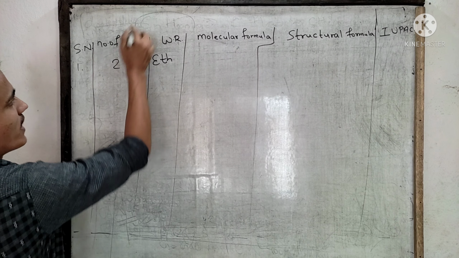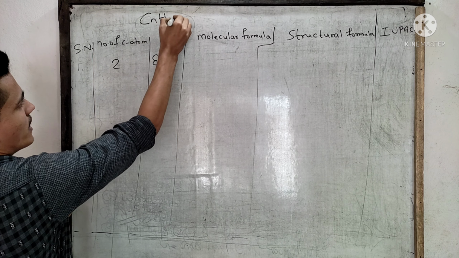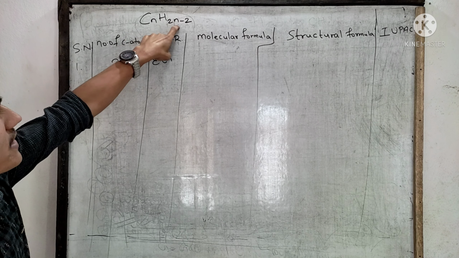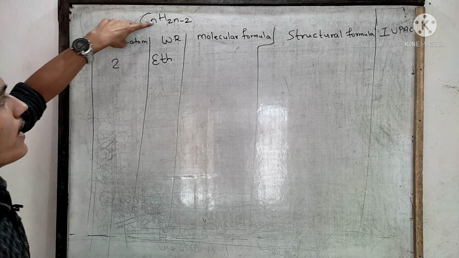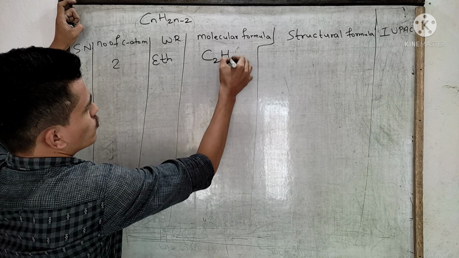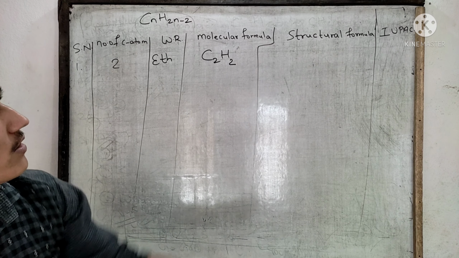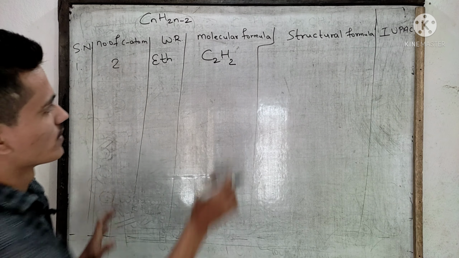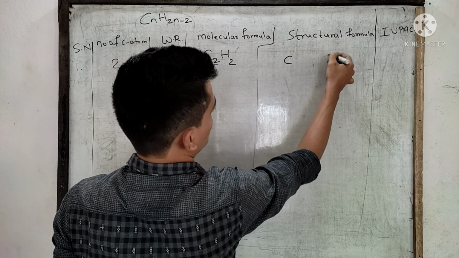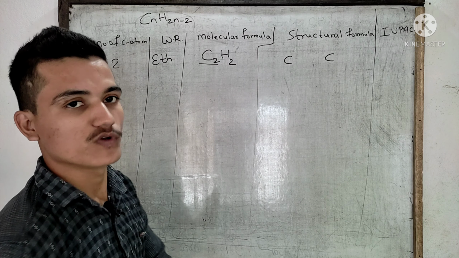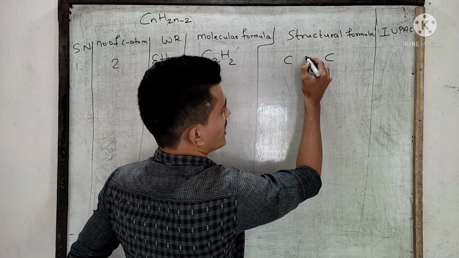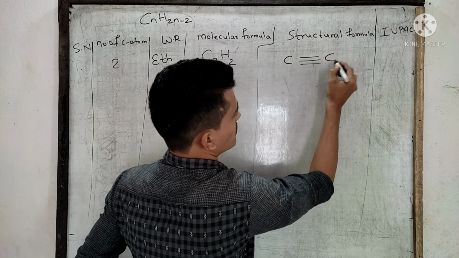What will be the molecular formula? Use this general formula, CnH2n-2. C2H4-2 is 2, C2H2 is the molecular formula. How many carbon atoms are there? 2. 1, 2. How many bonds will be there? 3 bonds between carbon atoms. 1, 2, 3.